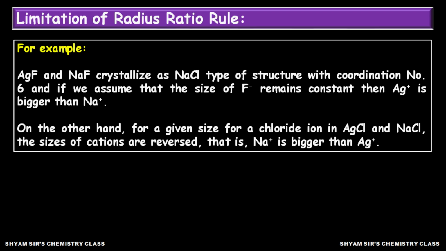See, so here the same ion is behaving differently. In case of F minus, Ag plus is bigger than Na plus, and in case of Cl minus, Na plus is bigger than Ag plus. So in case of a different anion, the same cation is behaving as a different one. So this cannot be explained by the radius ratio rule. So this is the limitation of the radius ratio rule.